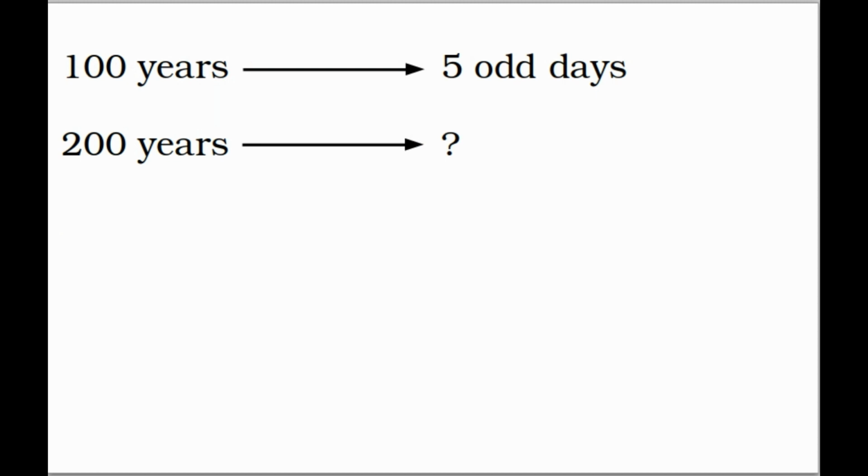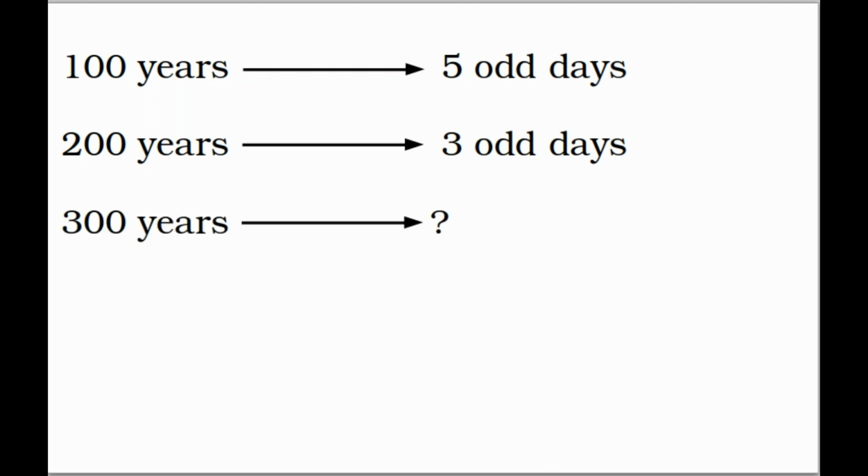How many odd days do we have among 200 years? As 5 odd days are present in 100 years, and 200 is a multiple of 100, 100 2 times 200. So 5 2 times 10. So among 200 years, 10 odd days, 10 by 7, which gives you 3. How many odd days do we have among 300 years? 100 3 times 300. So 5 3 times 15. 15 by 7, which gives you 1.